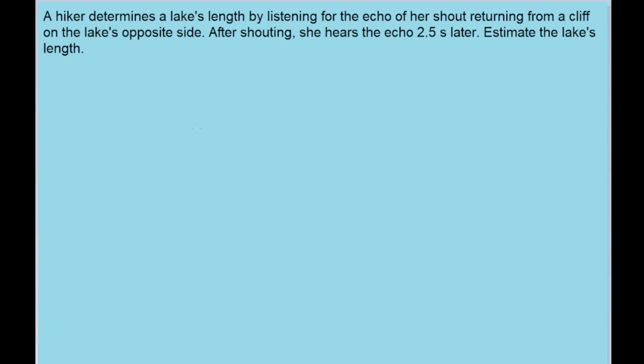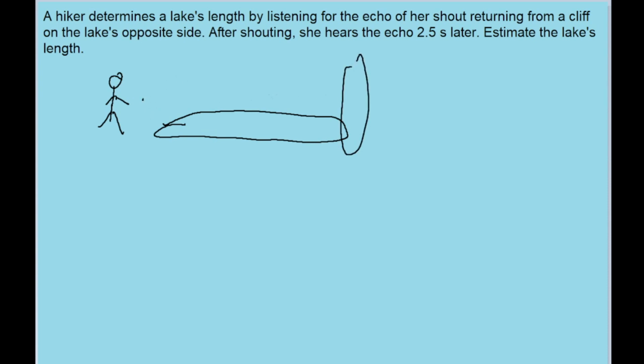In this problem, we want to estimate the length of a lake. So this is our little lake here. And we're estimating its length by shouting. What the problem tells us is that the person shouts, and then they hear their echo off of a cliff a few seconds later. So what's happening here is they're shouting, and then the sound is traveling across the length of the lake, bouncing off the cliff, and then coming back around to the person where we hear it again.